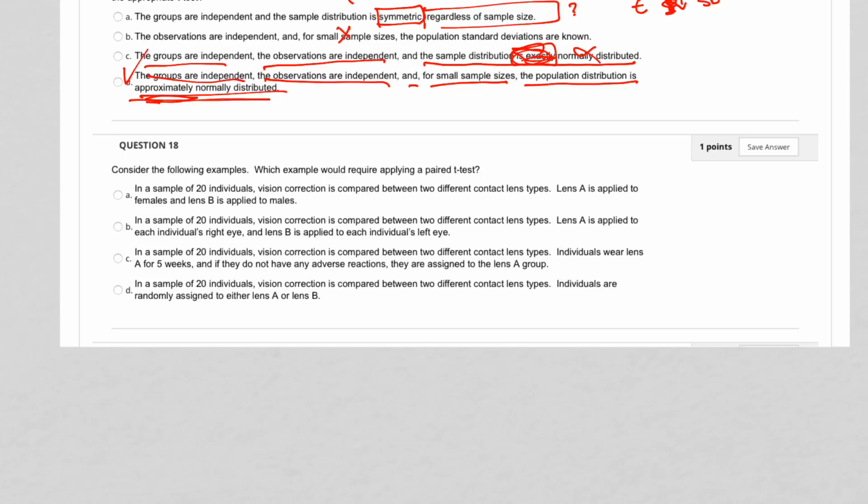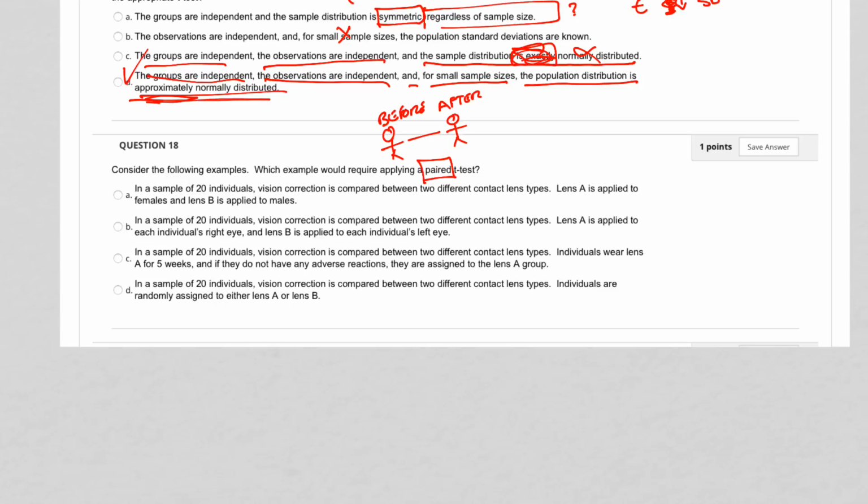Consider the following examples. Which example will require applying a paired t-test? So remember, the word paired means that you're sampling a person or a population or whatever before and after. So you give a drug to somebody, and you measure their blood pressure before you give them the drug, and then you measure their blood pressure after. So paired means that there's a before and an after component to your sampling.